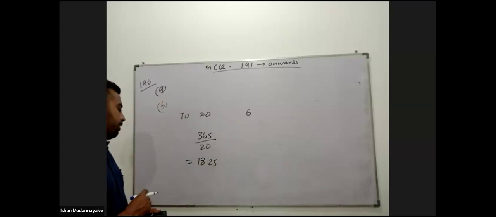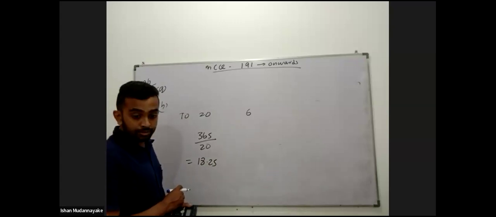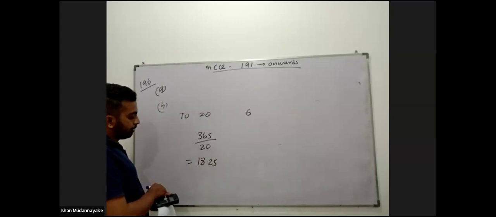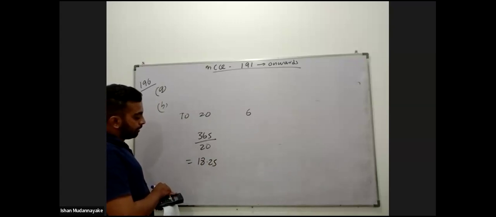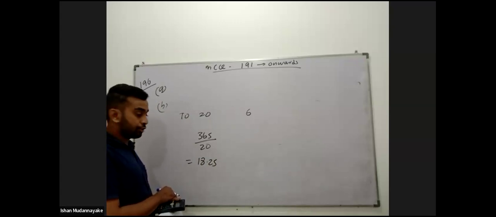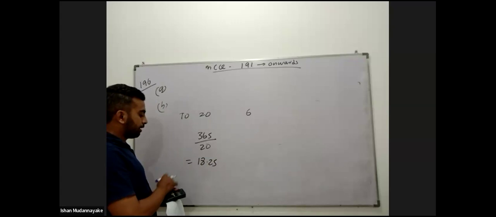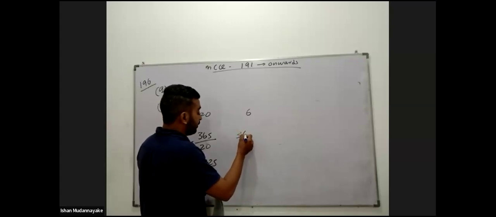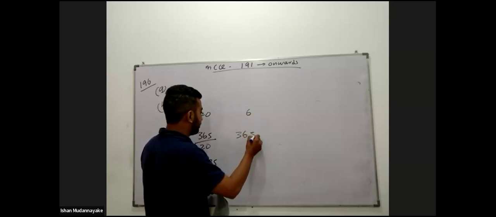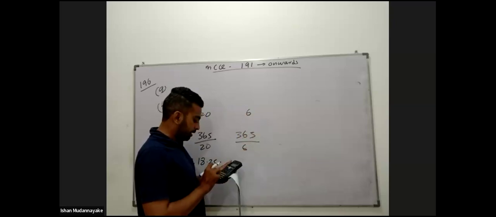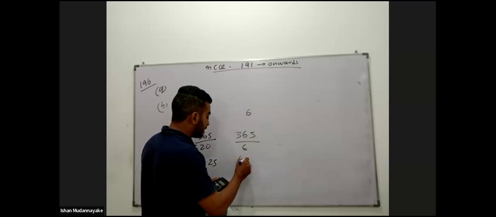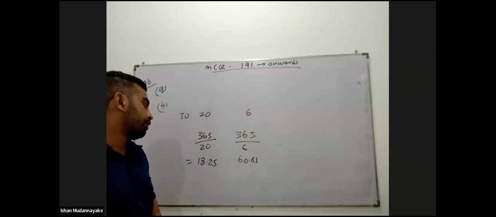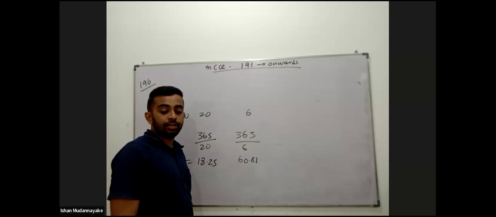It means in each 18.25 days they can collect from debtors. If the debtor turnover ratio decreases, what will happen? 365 divided by 6 is 60.8. If the debtor turnover ratio decreases, the debt collection period will increase.